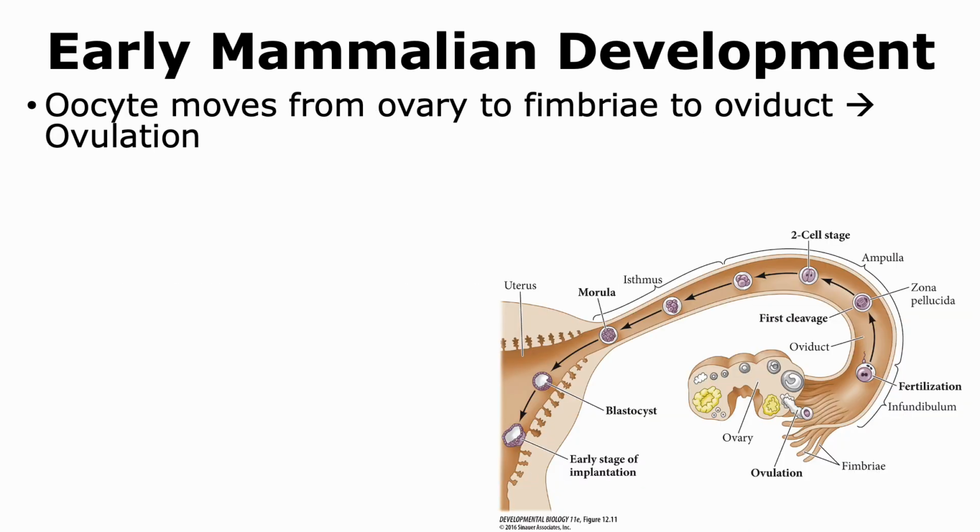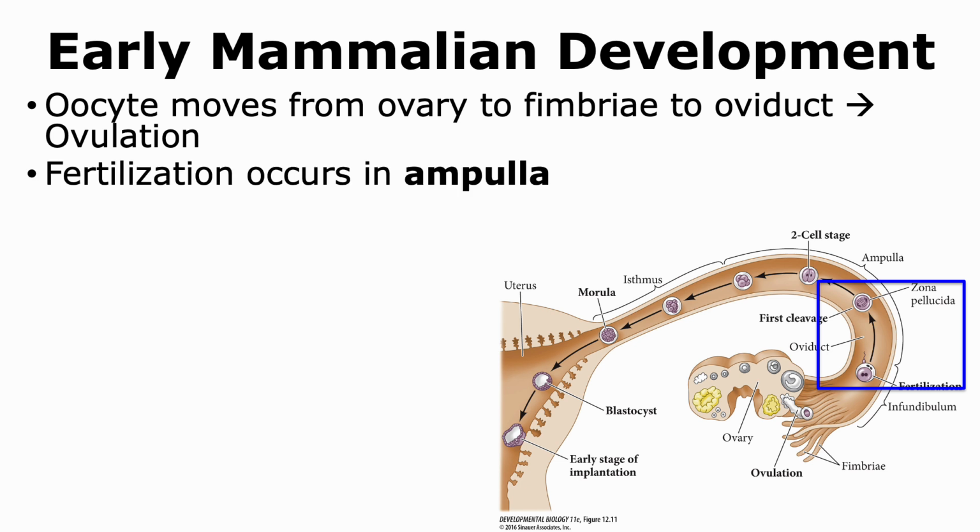So, in early mammalian development, the oocyte moves from the ovary to the fimbriae to the oviduct. If we look at the figure, we can see the ovary and we can see an egg or the oocyte being released from the ovary during the process of ovulation, and through the fimbriae it is able to go to the oviduct. Now, fertilization occurs in the ampulla region of the oviduct, which is shown in the blue box.